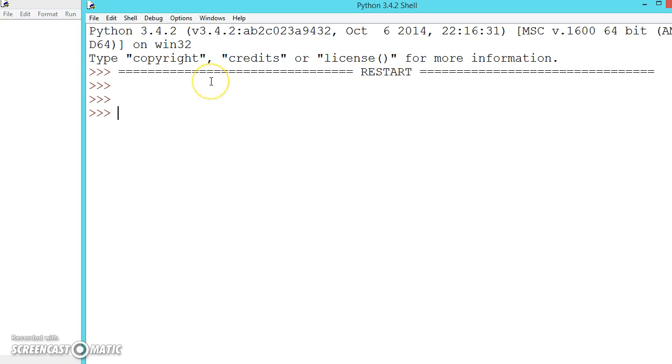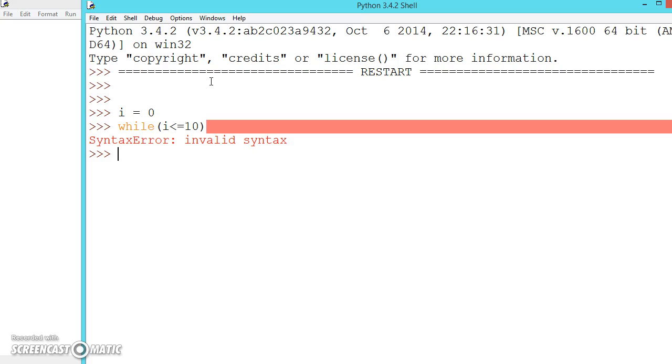So let me write one more thing. Let us declare i = 0, while we can write any condition, like i less than or equal to 10. Always think about the logic.